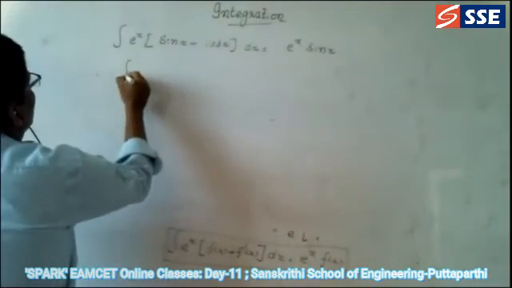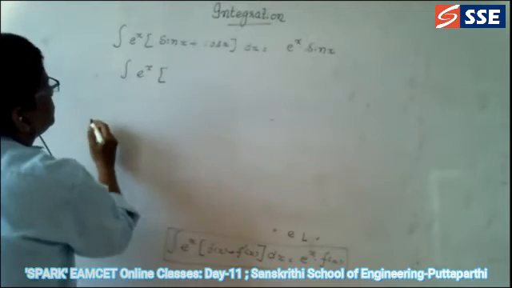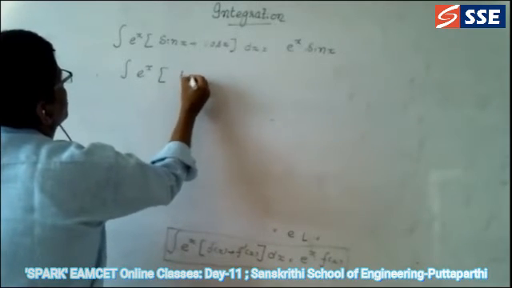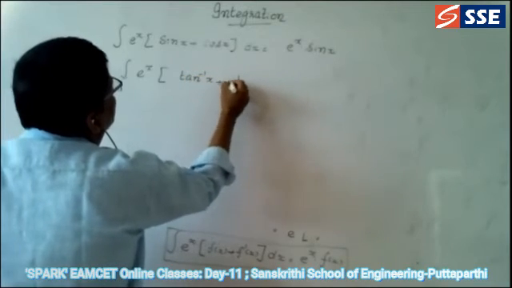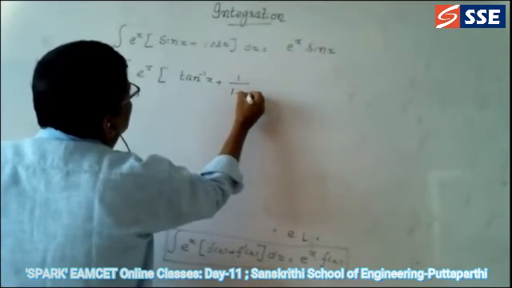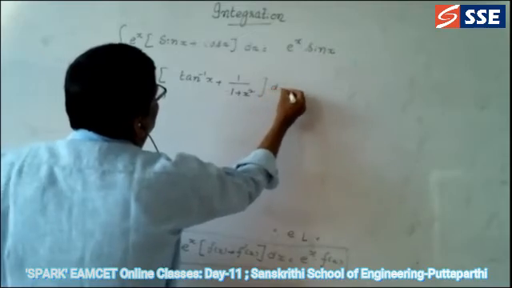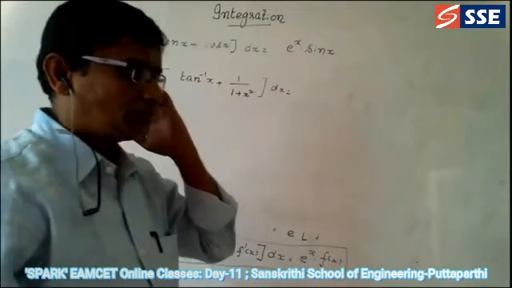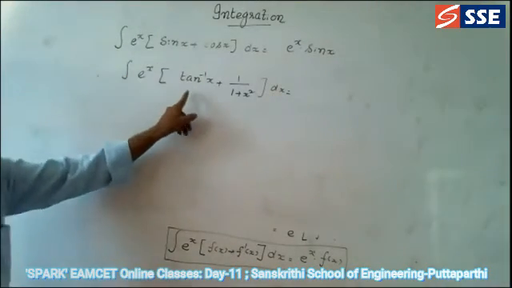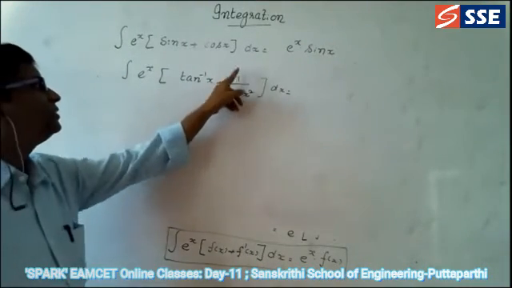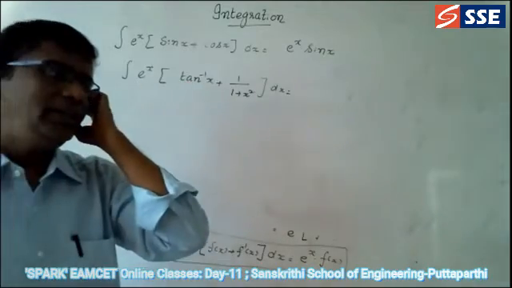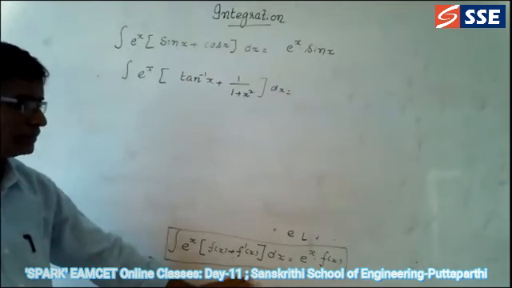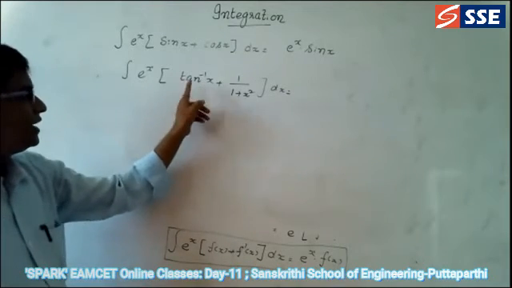Integral e power x into tan inverse x plus 1 by 1 plus x square dx is equal to, what is the formula for this? Do you observe this formula? e power x into f of x, where f of x is tan inverse x.